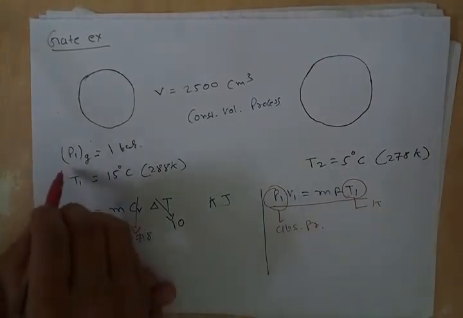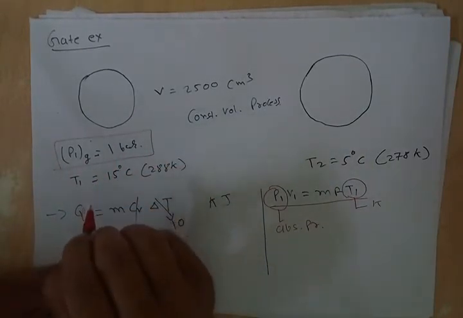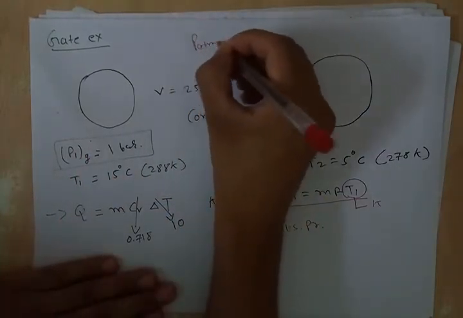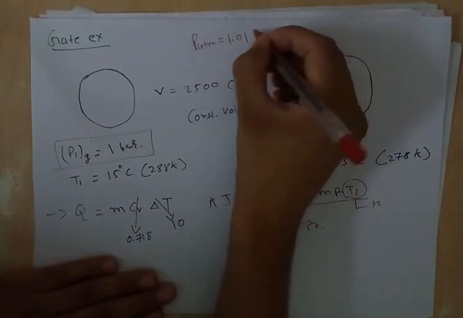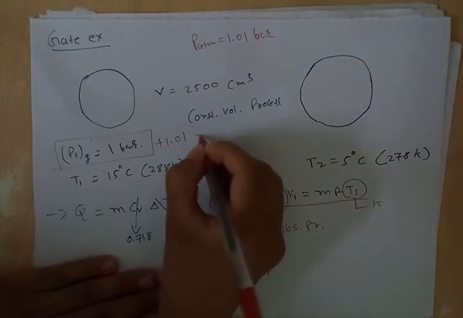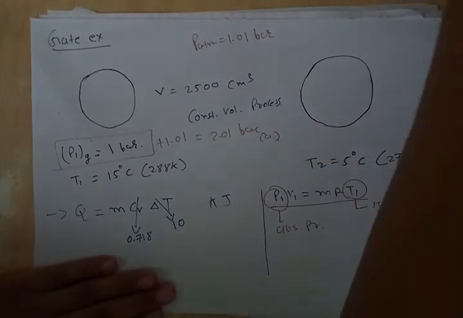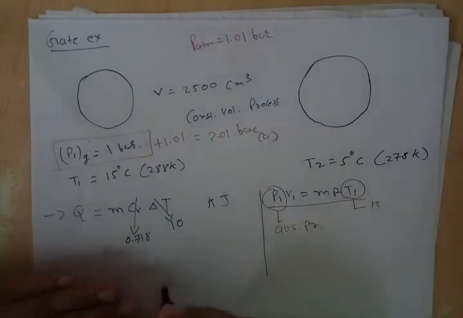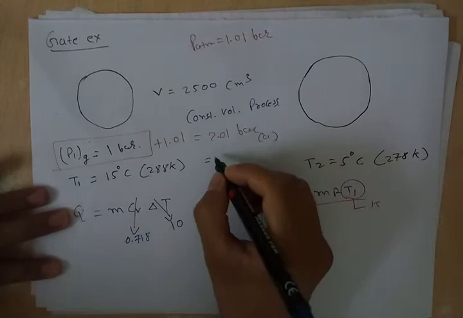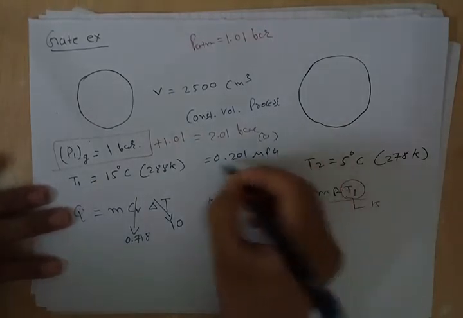So we have to convert this gauge pressure into absolute pressure by just adding atmospheric pressure. Atmospheric pressure is equal to 1.01 bar, so plus 1.01, it is 2.01 bar absolute. If you want to write this in megapascal, multiply by 0.1, so it is 0.201 megapascal.